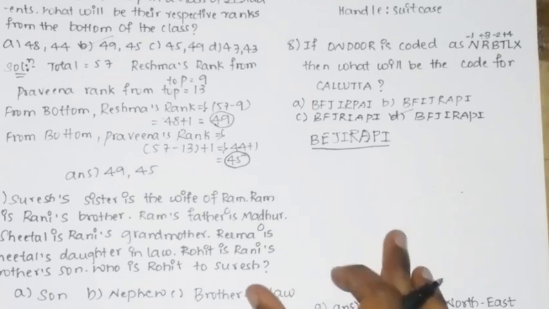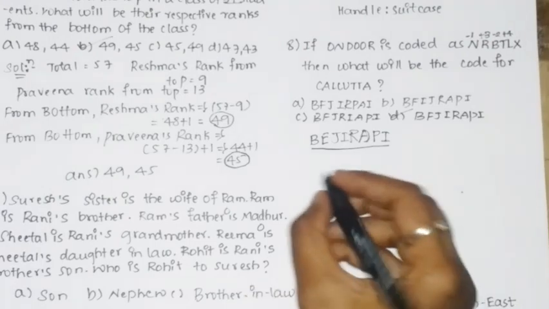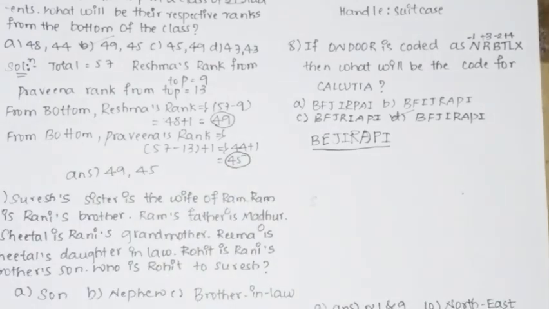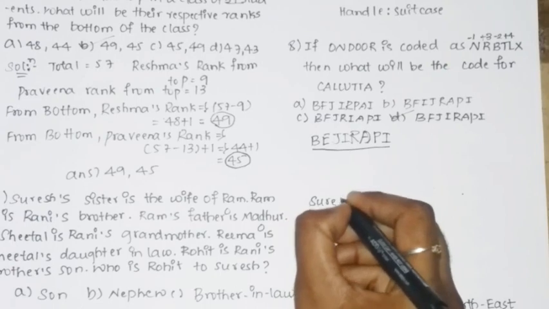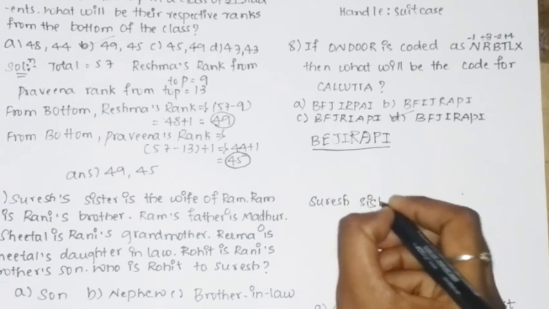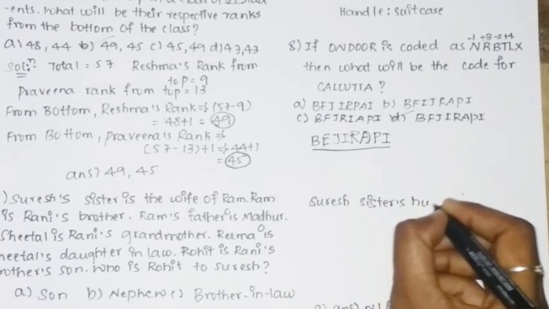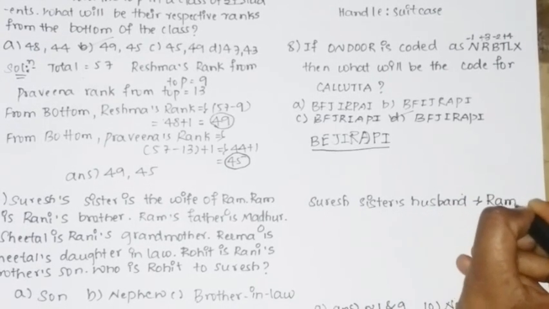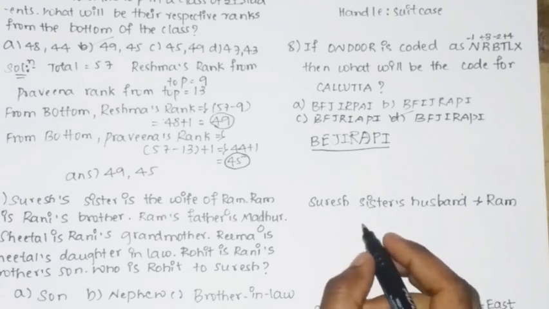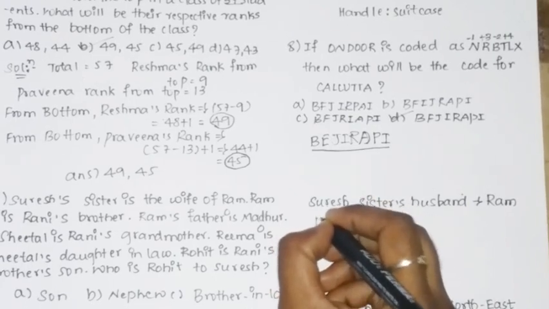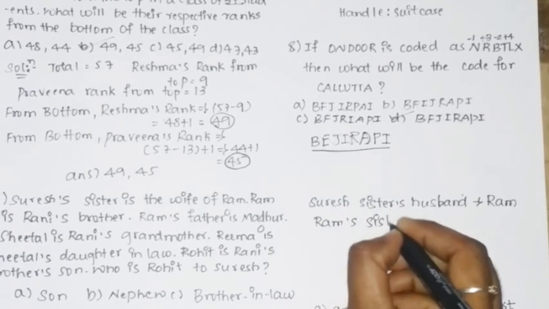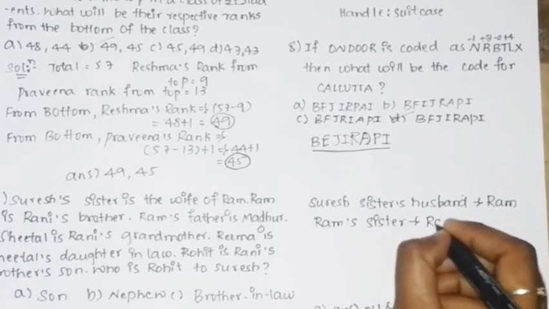So Suresh is having a sister, and Suresh's sister's husband is nothing but his name is Ram. So next thing is Ram is Rani's brother, which means Ram's sister is Rani.